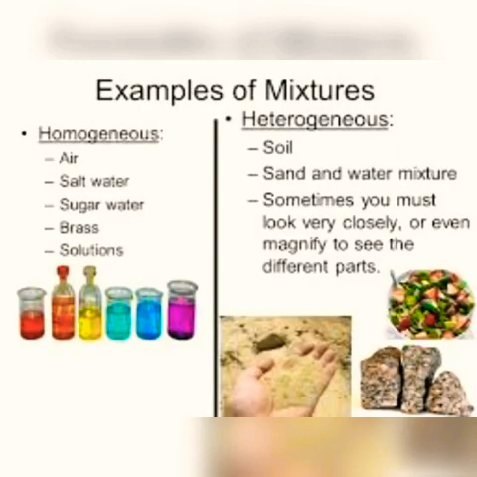Some examples of homogeneous and heterogeneous mixtures are air, salt water, sugar water, brass, different type of solutions are examples of homogeneous mixture. Soil, sand and water, oil and water are examples of heterogeneous mixture. So you understood that homogeneous mixtures have same type of particles in it, but heterogeneous mixtures have different types of particles in it. We can discuss this with the help of an activity.